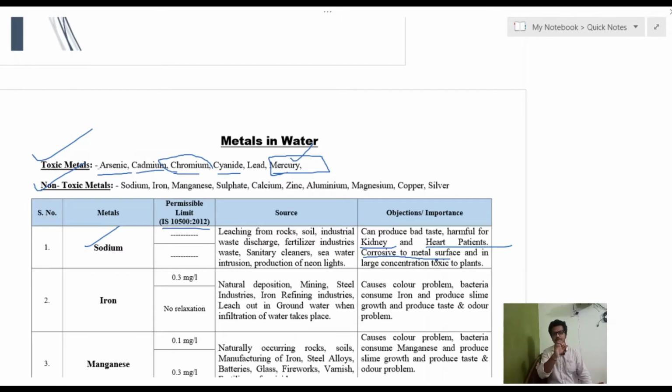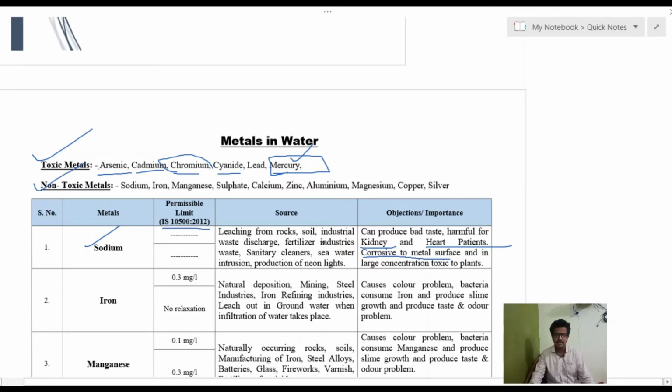Like if we use a metal pipe for the transmission of water from the distribution reservoir to our homes or the community point, then along this distribution channel there will be corrosion on the inside surface of the pipes. That will not be beneficial, because we cannot maintain the distribution pipe on a regular basis, as it is used for a certain period of design life, generally 30 years. So it is not easy or beneficial to clean the inner surface of those pipes.